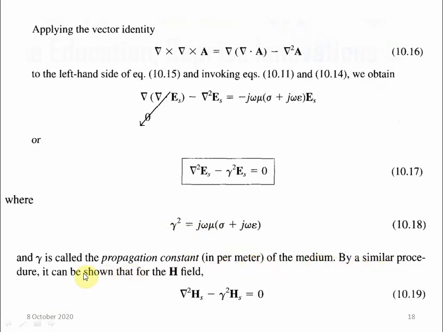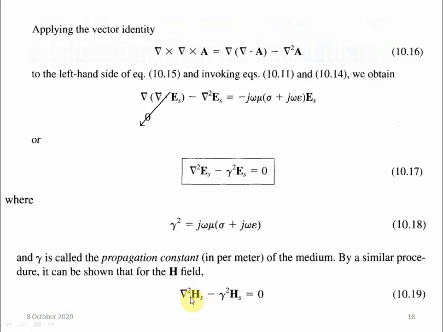So by a similar procedure it can be shown that just as we derived for E, similarly we can write for H also, because there is no difference. In place of E simply we have to substitute H. So this is del 2 ES minus gamma square ES equal to 0.